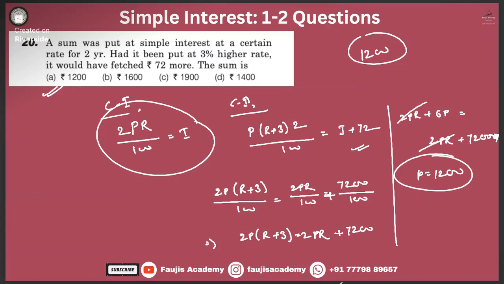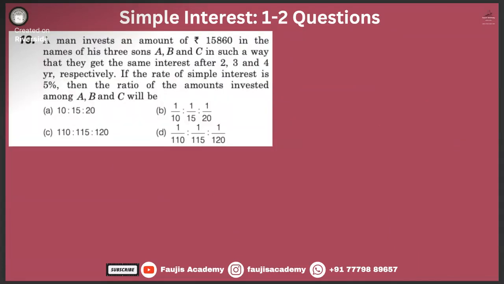Shall we move, guys? Let's read this one. A man invests an amount of 15,860 in the names of his 3 sons, A, B, and C, in such a way that they get the same interest after 2, 3, and 4 years respectively. If the rate of simple interest is 5%, then the ratio of the amount invested among A, B, and C will be. How will you proceed?